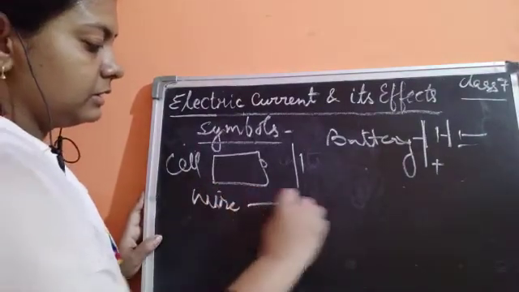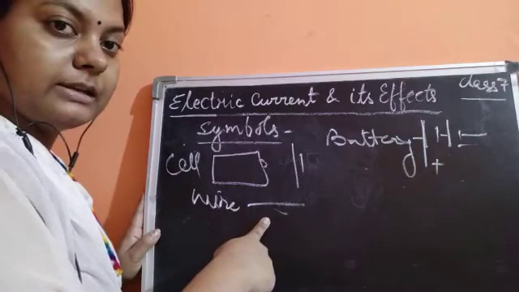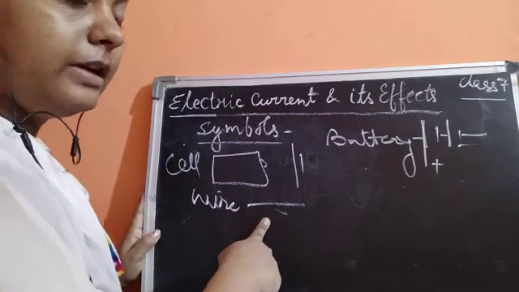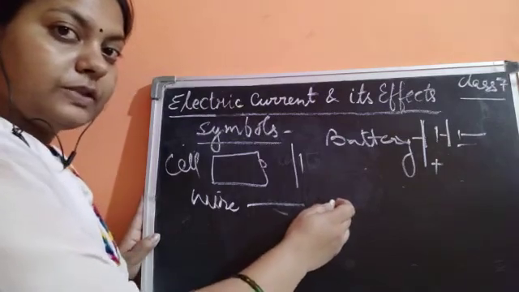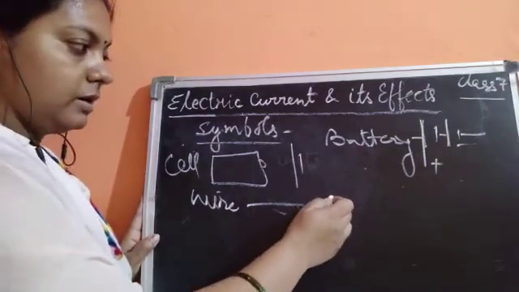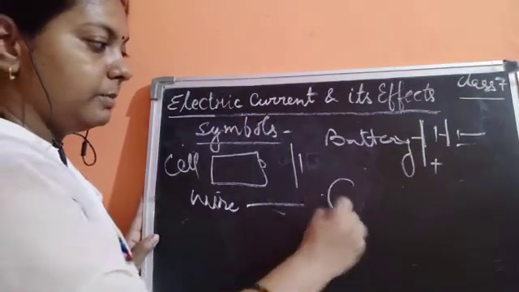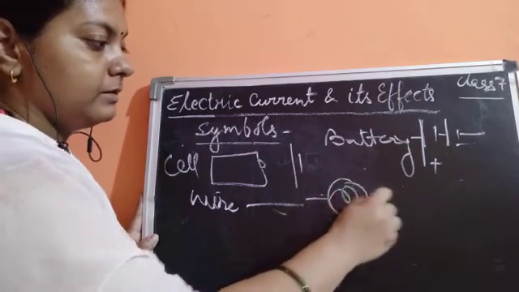Wire is drawn by a single straight line. And if we need to draw the bulb, how can we draw it? The symbol of the bulb would be a circle, like this.